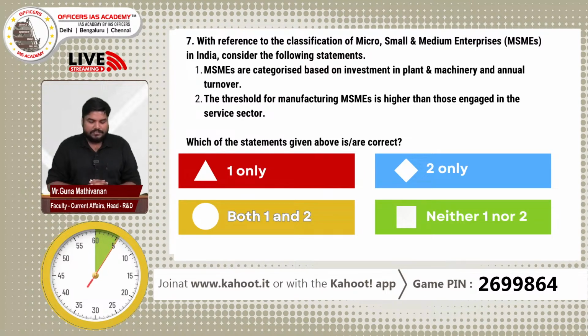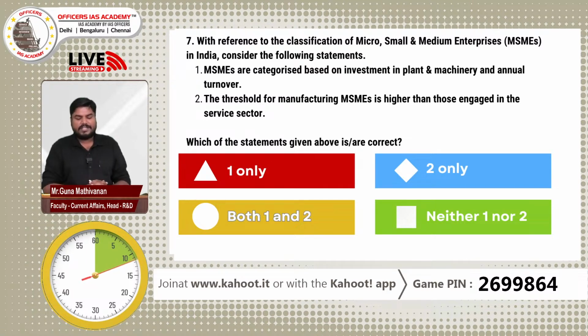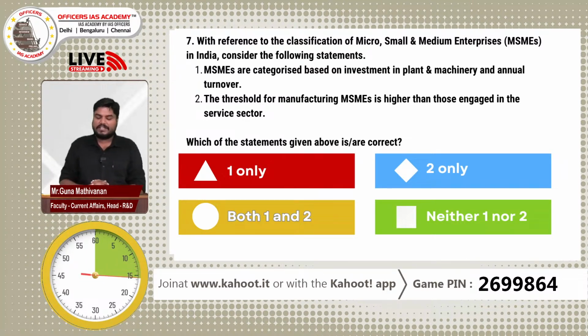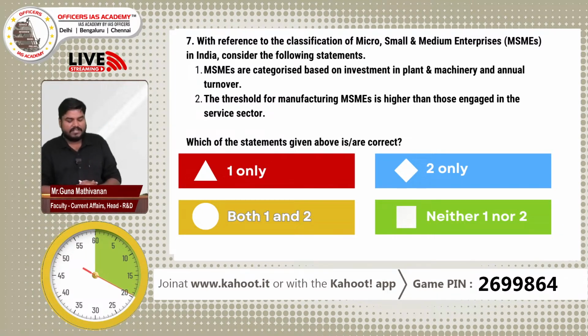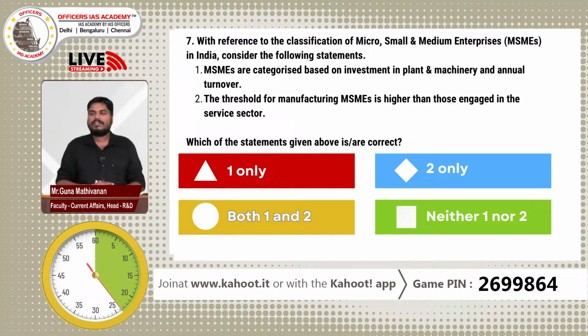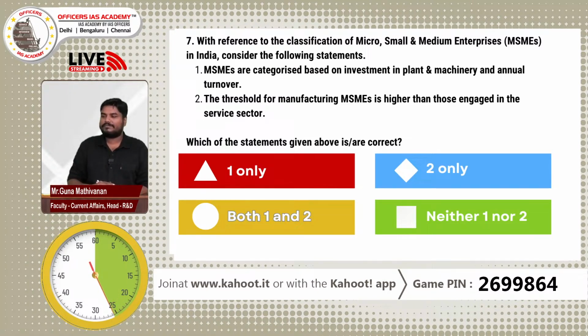With reference to the classification of micro, small and medium enterprises in India, consider the following statements. MSMEs are categorized based on investment in plant and machinery and annual turnover. The threshold for manufacturing MSMEs is higher than for those engaged in the service sector. Which of the statements given above are correct? A, 1 only. B, 2 only. C, both 1 and 2. D, neither 1 nor 2. We have 30 more seconds.